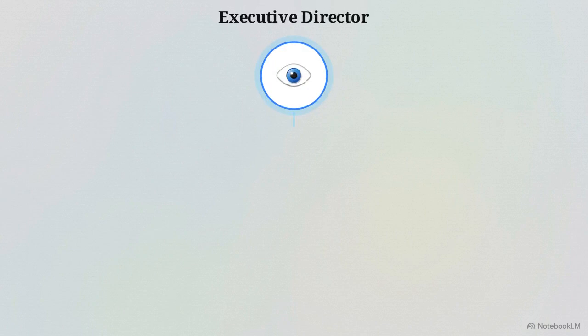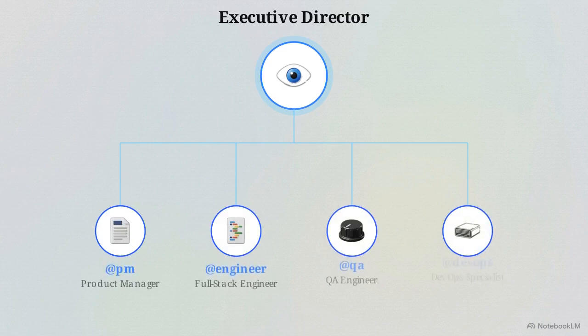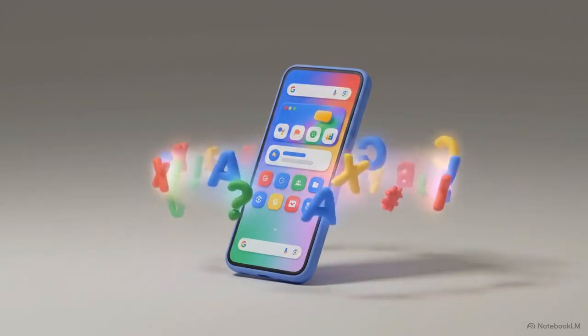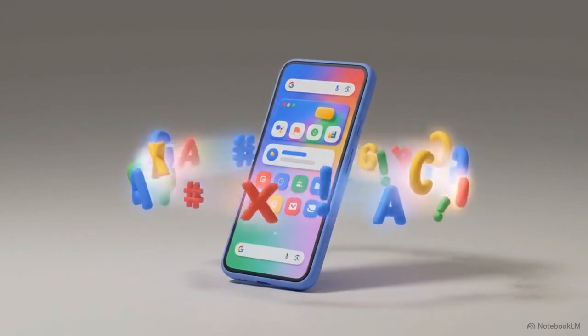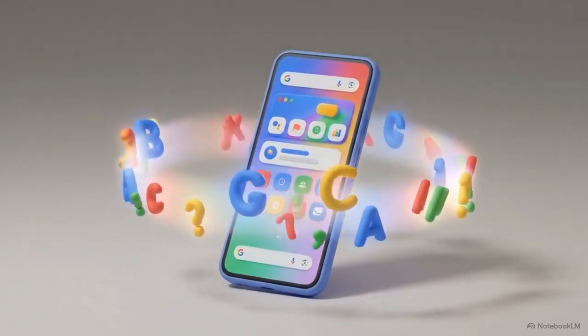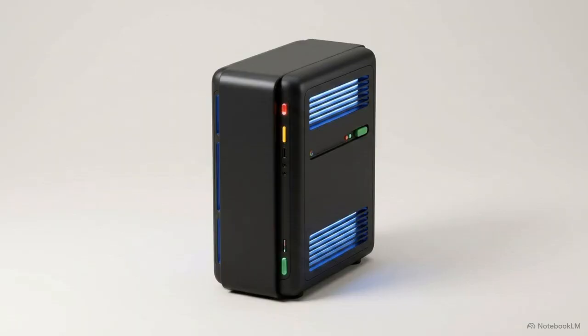As shown in this organizational flowchart, from that single human command node at the top, a coordinated network of specialized AI agents takes over to build the product. This collaborative workspace converts natural language imagination into functional software, bridging the gap between a concept and its code. The engine making this possible is Google's Agent Development Kit, or ADK.